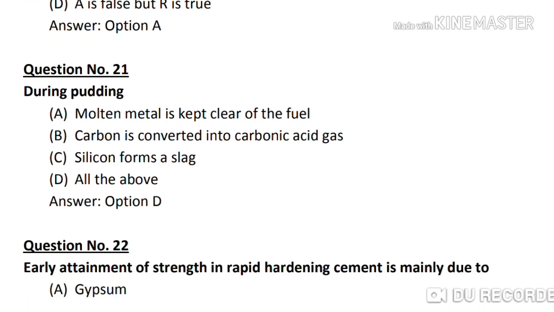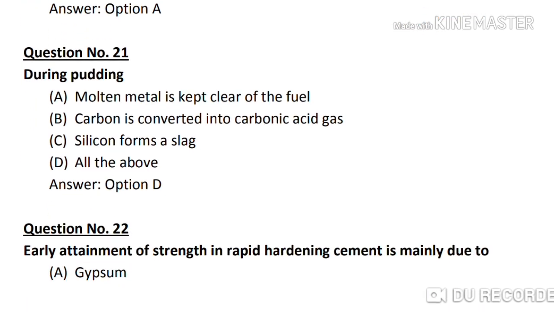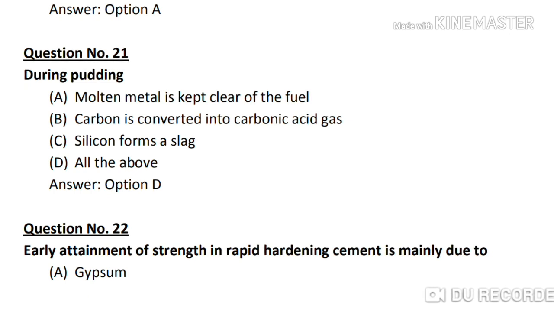Question number 21. During puddling, option A, molten metal is kept clear of the fuel. Option B, carbon is converted into carbonic acid gas. Option C, silicon forms a sludge. Option D, all of the above. So the correct answer is option D, all of the above is correct about puddling.